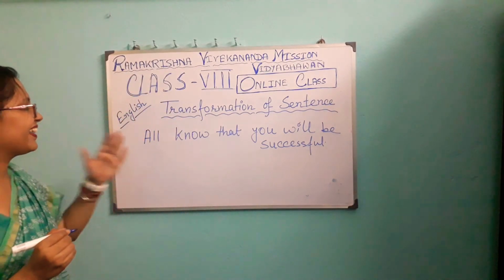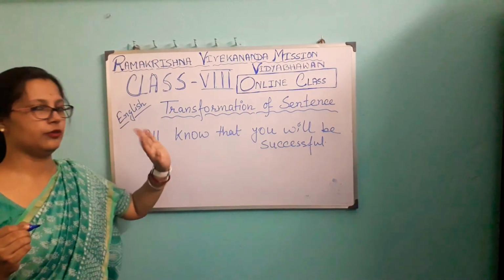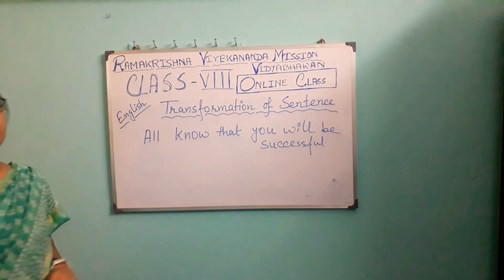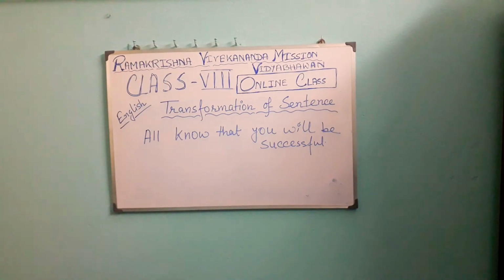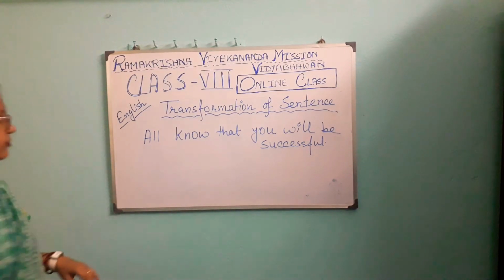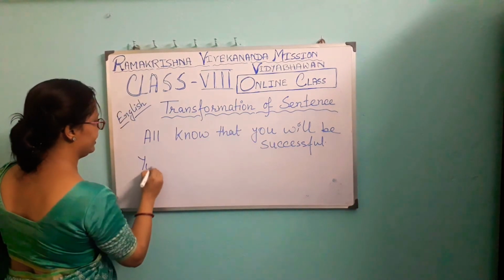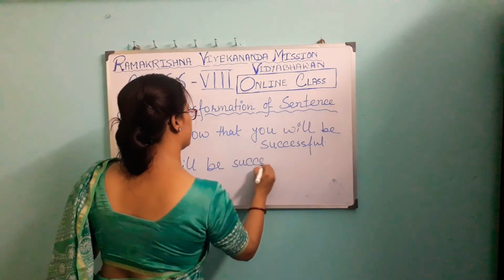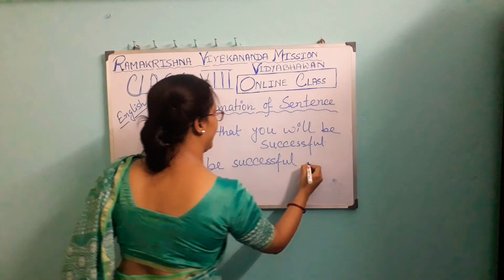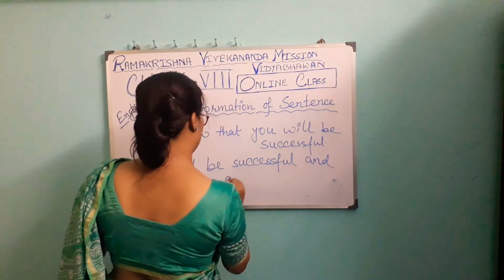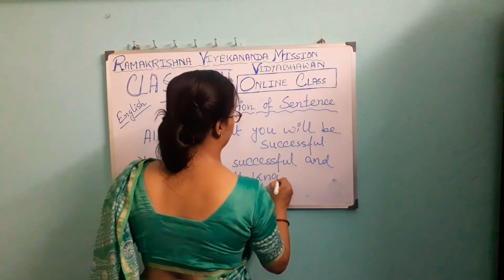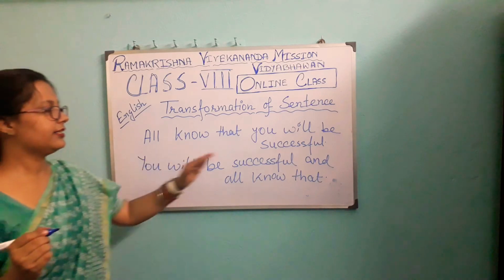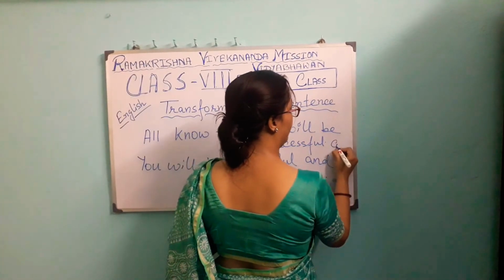All know that you will be successful. This is a complex sentence. And when we are transforming it into a simple sentence, what do we have to write? You will be successful and all know that, as we have to make 2 principal clauses. Clear? This is complex to compound.